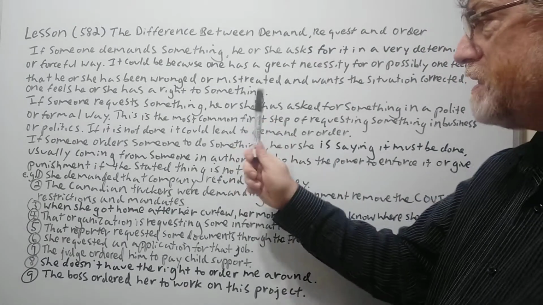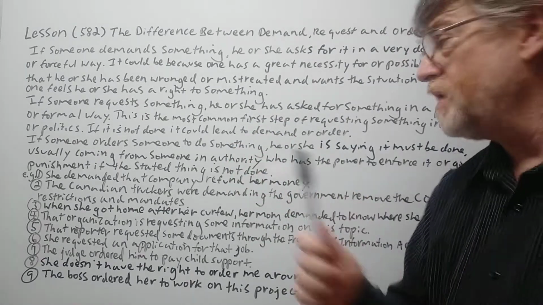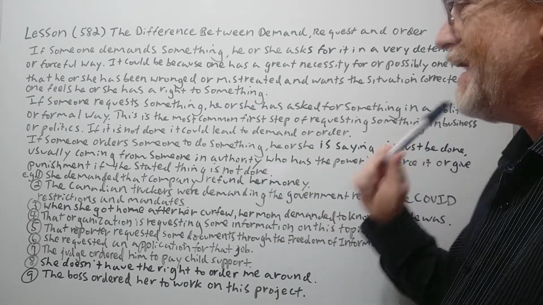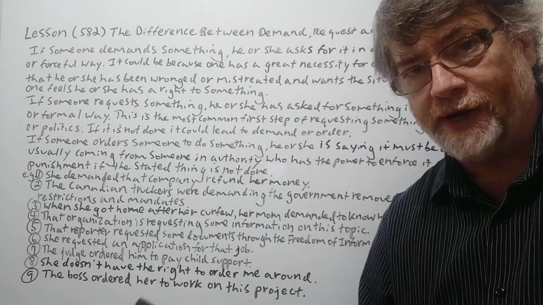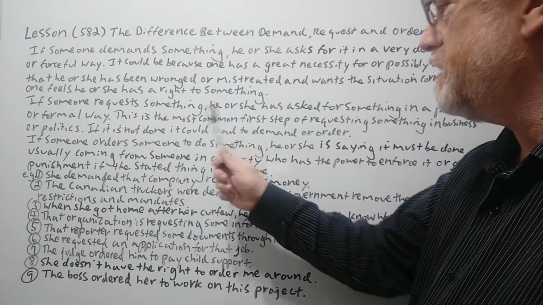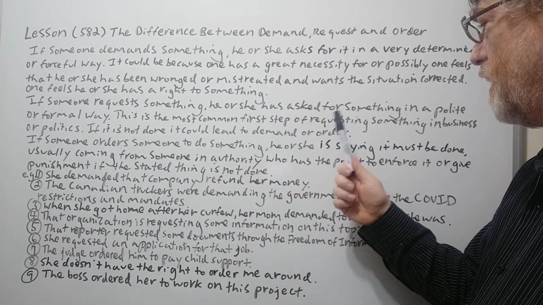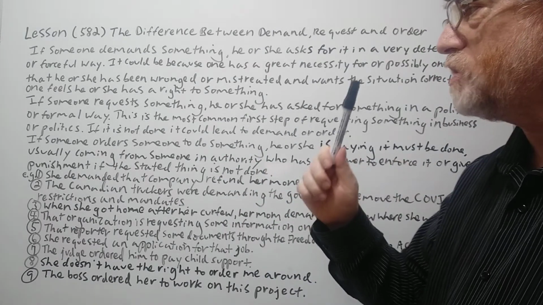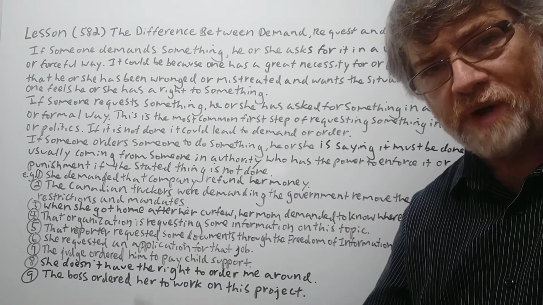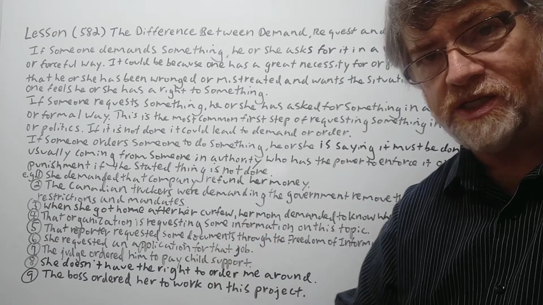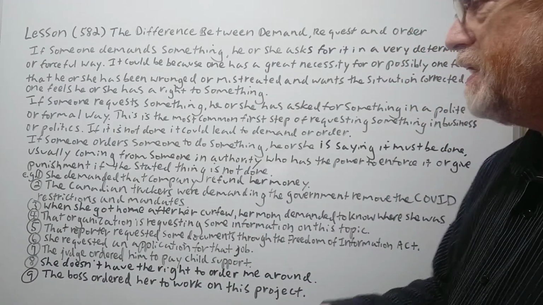All right, let's look at the second part here. If someone requests something, he or she has asked for something in a polite or formal way. Okay. This is the most common first step of requesting something in business or politics. Usually the proper way in business or politics is the first request.